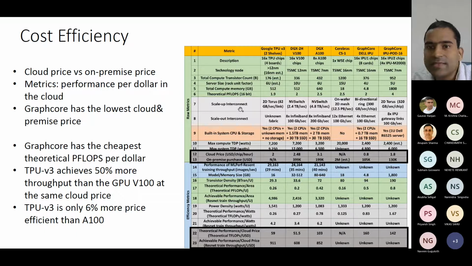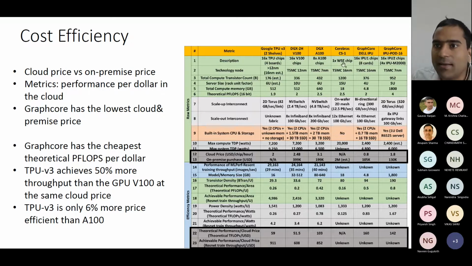And here they've also mentioned the scale-up interconnect and scale-out interconnect. So what is that? Scale-up and scale-out. These are two different terms. Scale-up is within the same server if you increase the number of chips, and scale-out is if you have multiple servers, how do you connect them together?